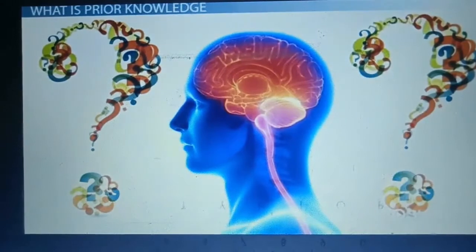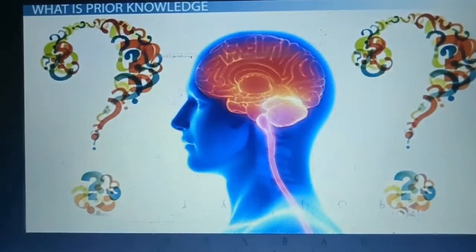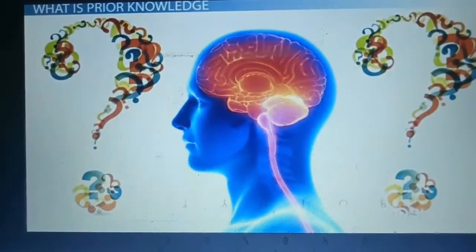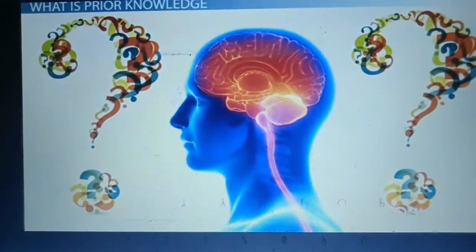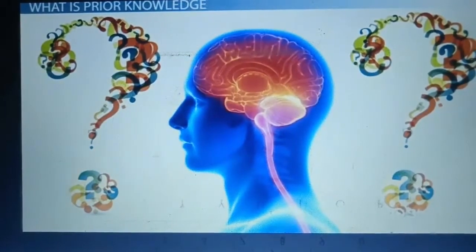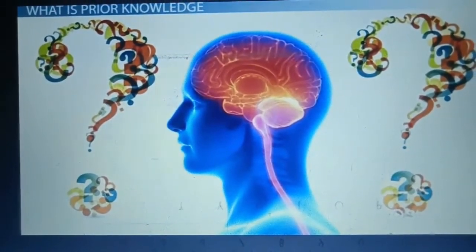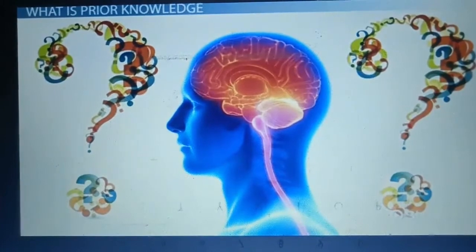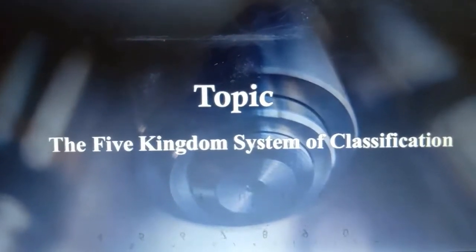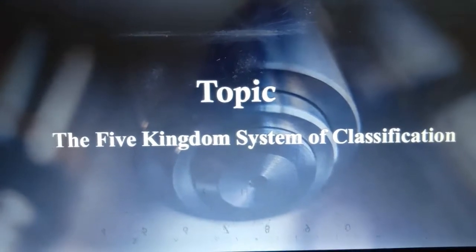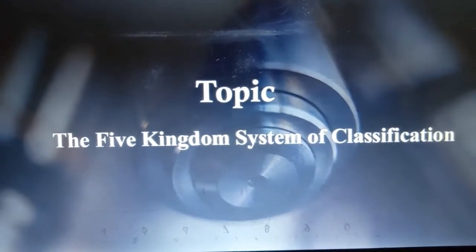Classification is the process in which living organisms are divided or categorized into groups according to their similarities and differences. Then we discussed the importance of classification. And now today we are going to discuss the five kingdom system of classification.